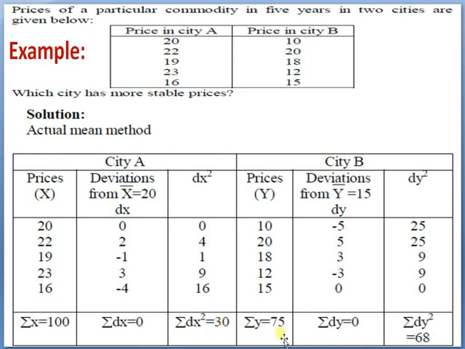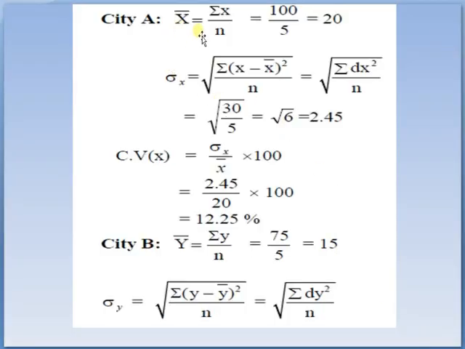Prices of city B, that is 10, 20, 18, 12, 15. The summation Y is 75, and 75 divided by 5 is 15, the average price of city B. Subtracting Y bar from each Y: 10 minus 15 is minus 5, 20 minus 15 is 5, 18 minus 15 is 3, 12 minus 15 is minus 3 and 15 minus 15 is 0.